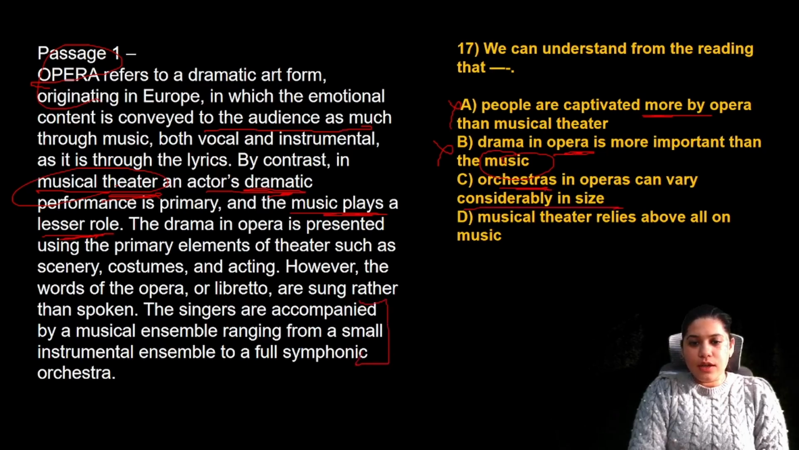So, this is written in the last line. The singers are accompanied by a musical group ranging from a small to full, meaning maybe 5-6 people, also can be 50 to 100 people, also a full symphonic orchestra. It can be anything. Correct.